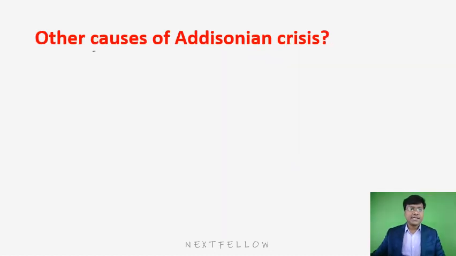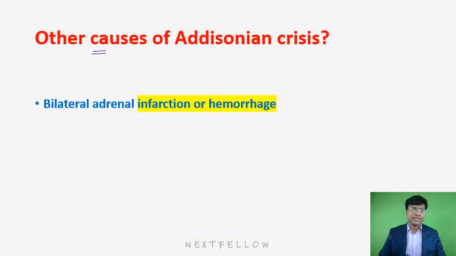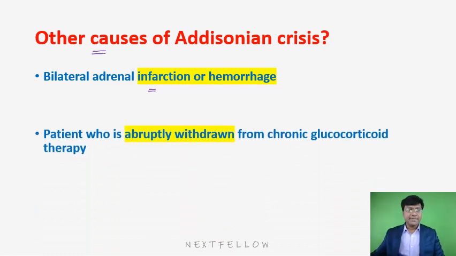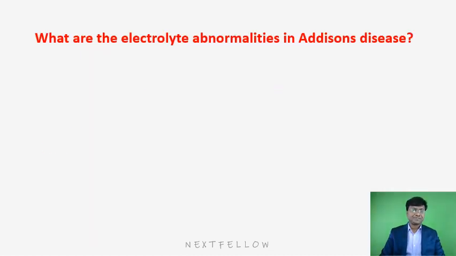Then what are the other causes of the Addisonian crisis? The other causes include bilateral adrenal infarction or hemorrhage, and patients who are abruptly withdrawn from chronic glucocorticoid therapy. These are the other causes of the Addisonian crisis.